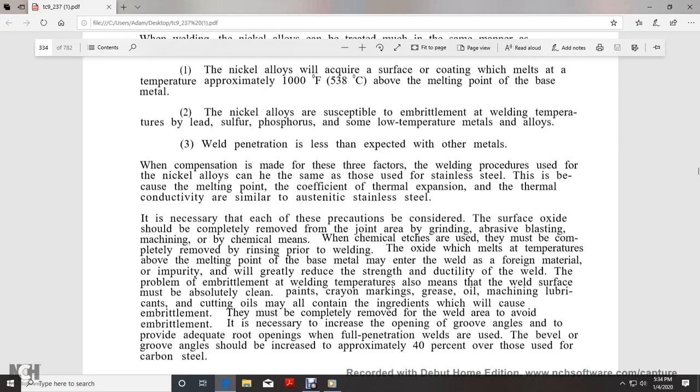The problem of embrittlement at welding temperatures also means that the welding surface must be absolutely clean. Paints, crayon, markers, grease, oil, machine lubricants, and cutting oils may also contain ingredients which will cause embrittlement. They must also be completely removed from the welding area to avoid embrittlement.